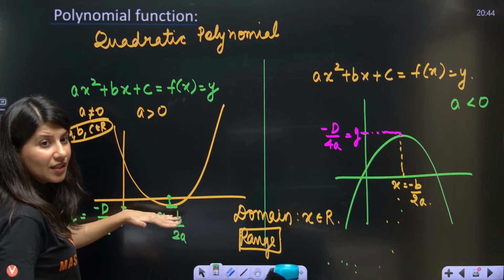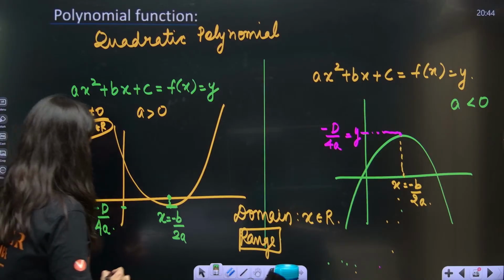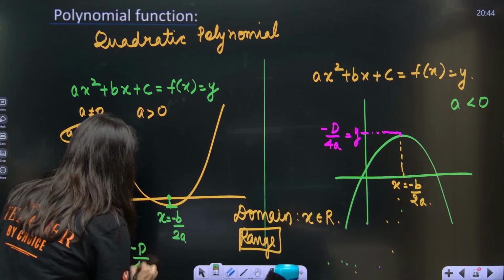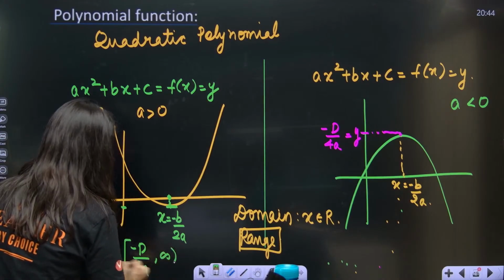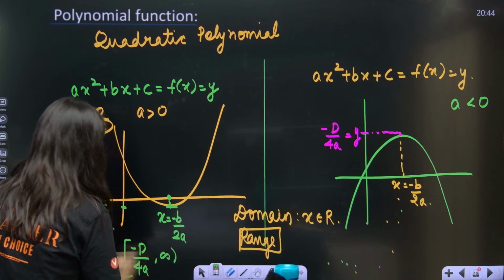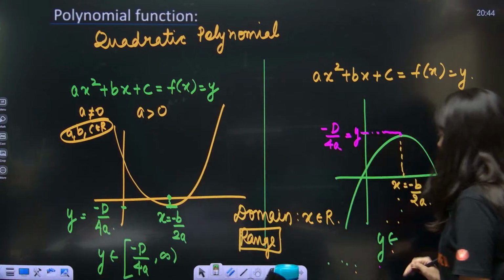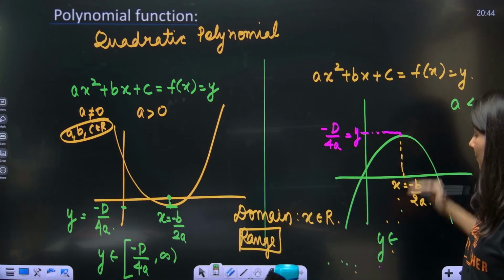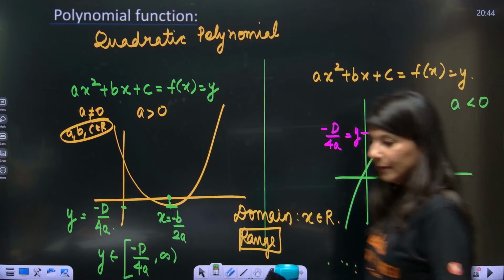So over here, can you see the minimum value? What is the minimum value? Minus d by 4a. And what is the maximum value? It is going all the way up to infinity. This is y belongs to... and over here, y belongs to, now can you see the maximum value is this, minimum value is this, so minus infinity to minus d upon 4a.